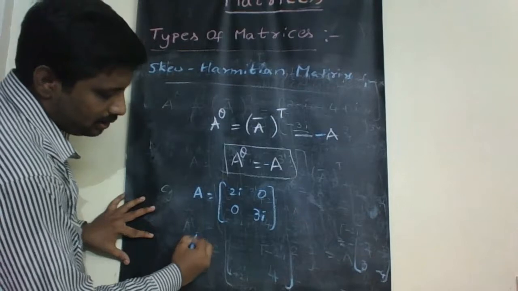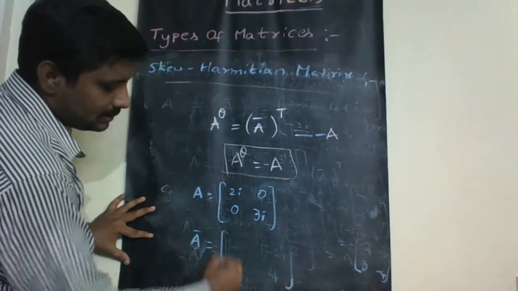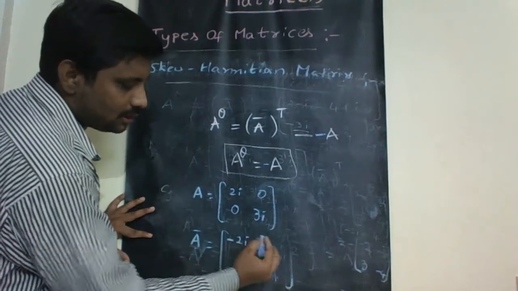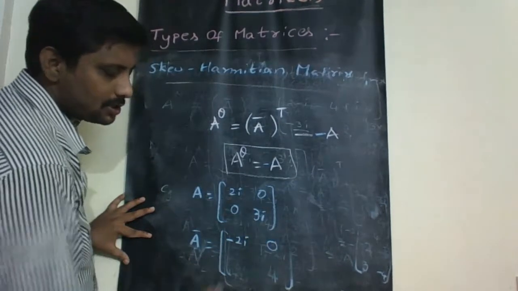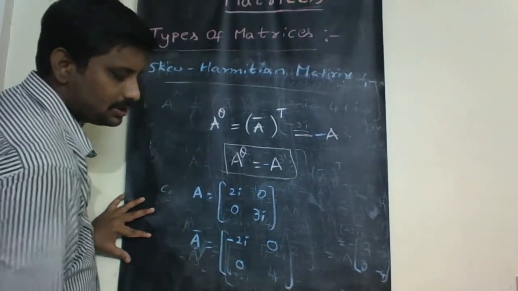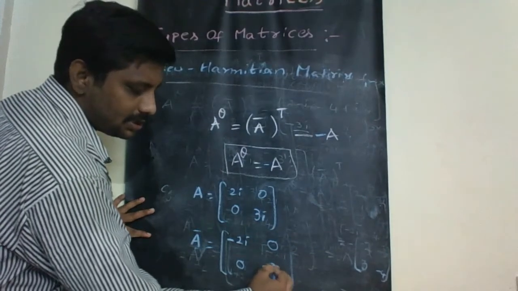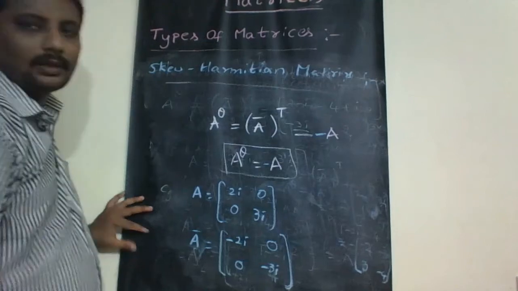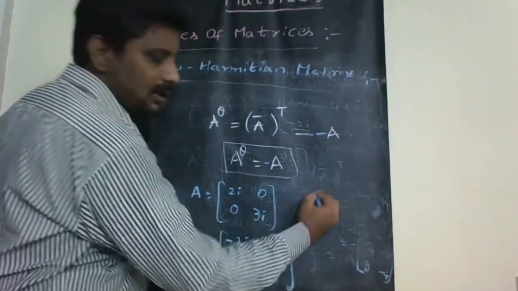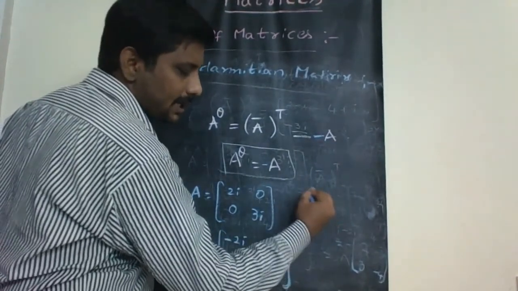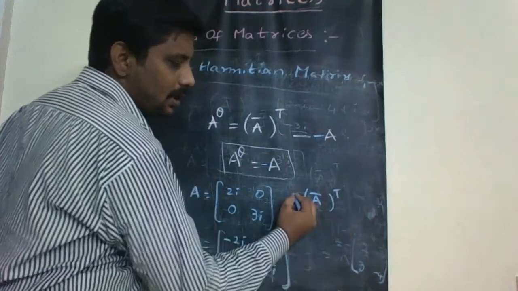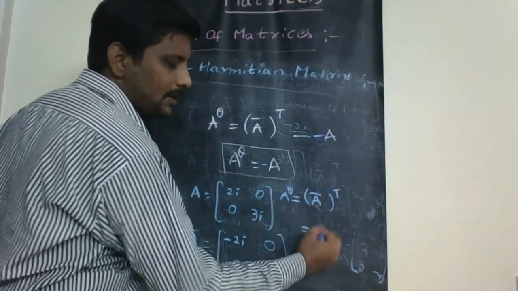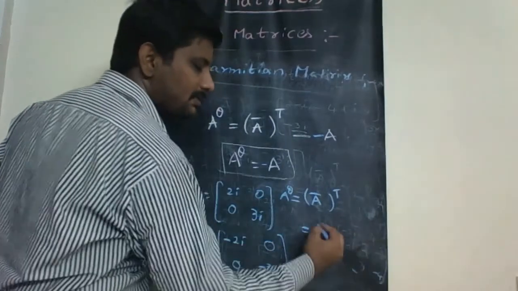Now A bar is the conjugation of A. So 2i conjugation is minus 2i, 0 conjugation is 0, 0 conjugation is 0, and 3i conjugation is minus 3i. Now taking the transpose of A bar, that is A bar whole transpose, which is nothing but A power theta. What do we mean by A power theta?